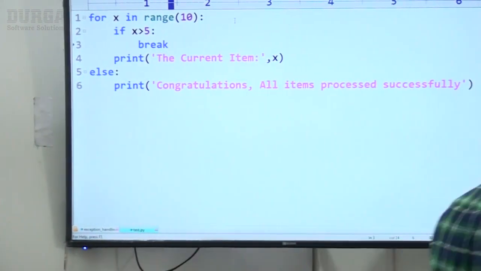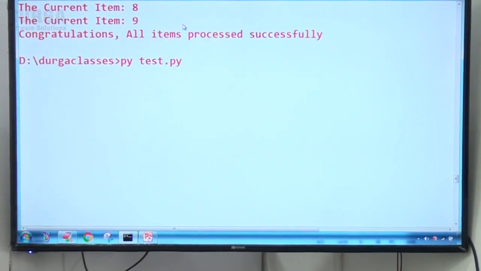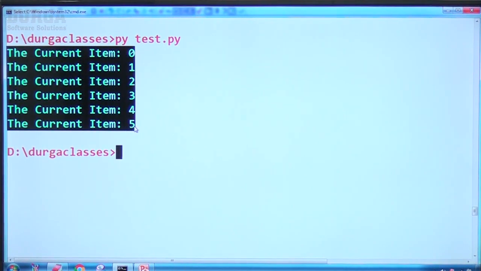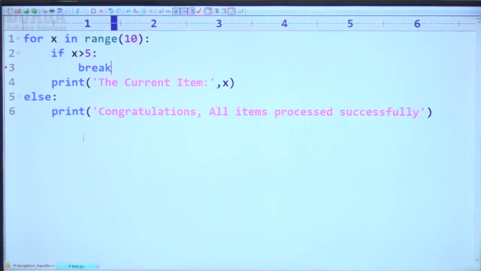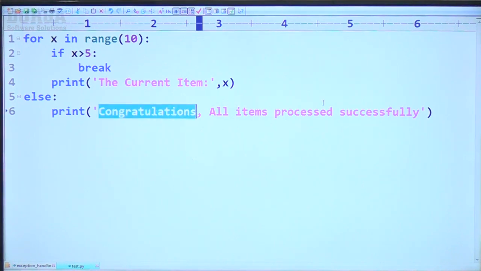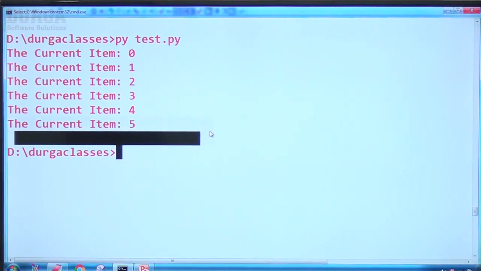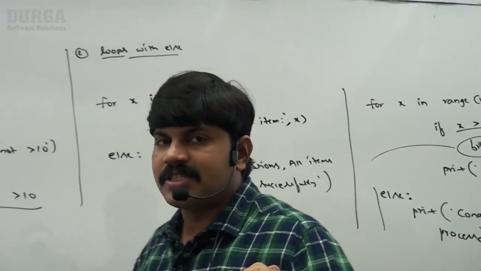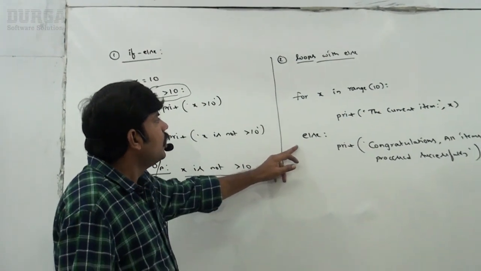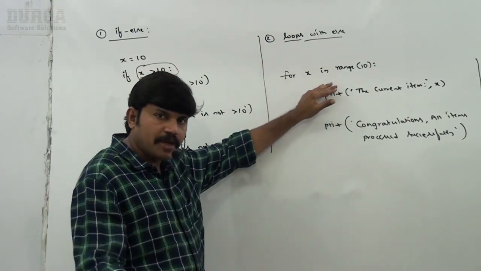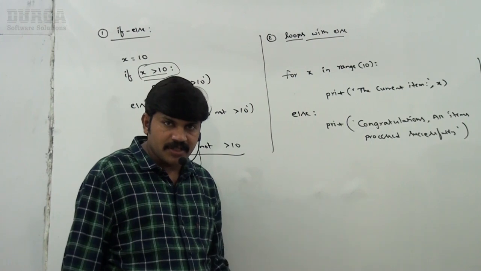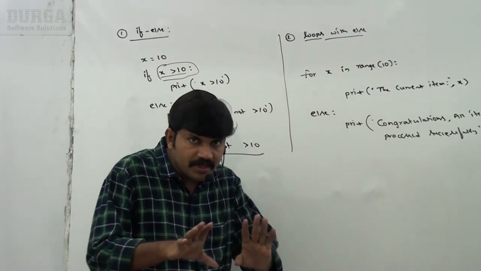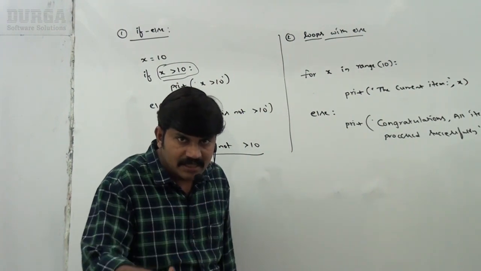Let me execute this code. Here observe a bit very carefully about this terminology, right? Current item 0, 1, 2, 3, 4, 5, up to that. Where is the else part? Else means congratulations, all items processed successfully. Else is not executed. Are you in the position to understand? So with loops, when is the else going to execute, sir? If the loop runs without a break, then only else is going to execute. While executing the loop, if a break statement is there, then the else part is not going to execute. Are you in the position to understand? Clear for all of you, right?